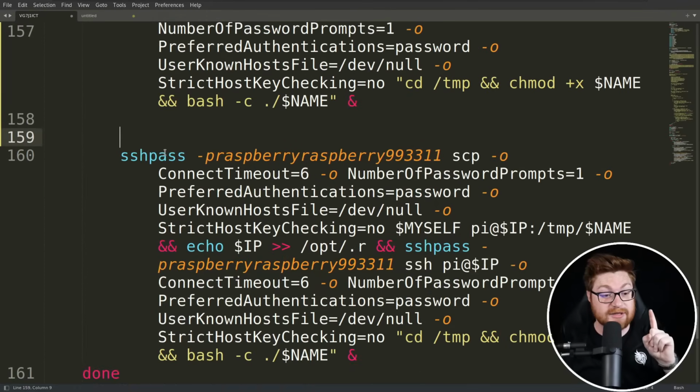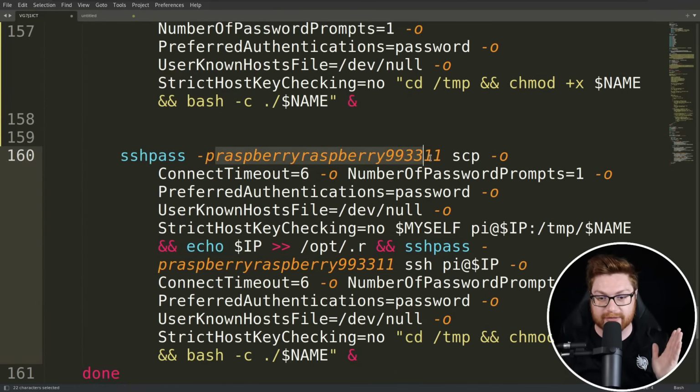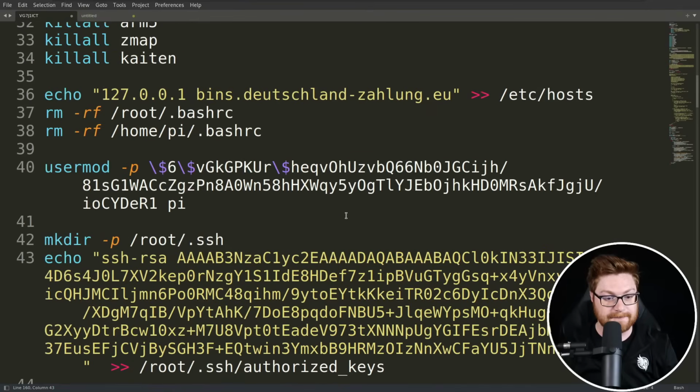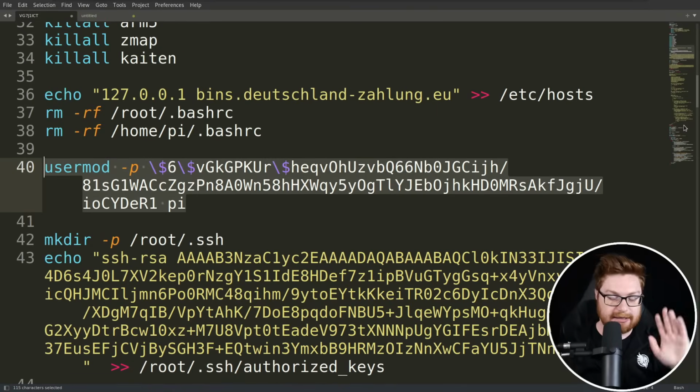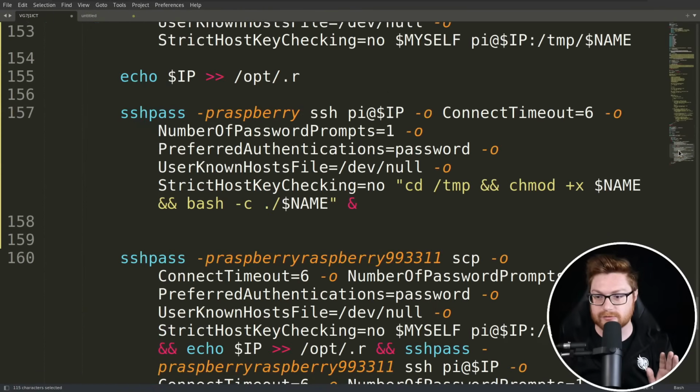Following that, they use this SSH pass again to use raspberry 993311, which is probably that password hash that we saw just a bit ago. If I move back up here, that's gotta be this. That's gotta be our user mod password here. Maybe that's why John the Ripper hasn't found anything. And we could validate that, but I don't think we need to right now.